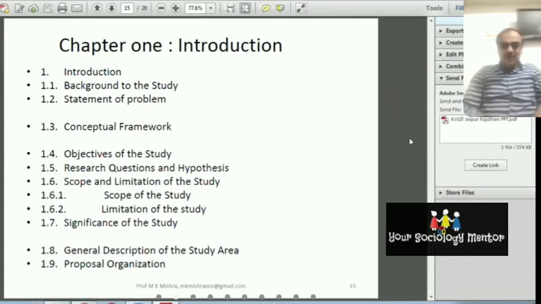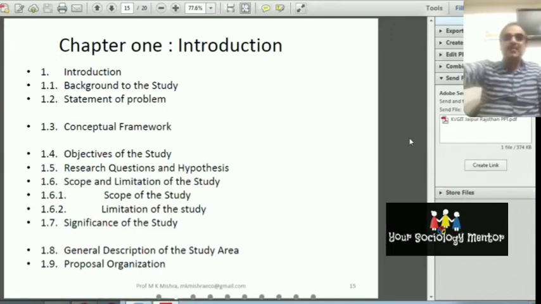So in the proposal organization they write that this research proposal has 3 chapters. Chapter 1 is introductory, chapter 2 concerns the literature review, and chapter 3 is based on the research methodology. They write this, but previously I have discussed. So you have to follow this because I have written this.